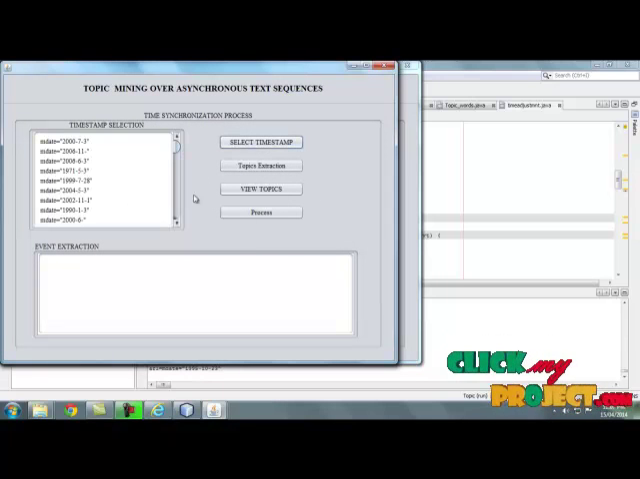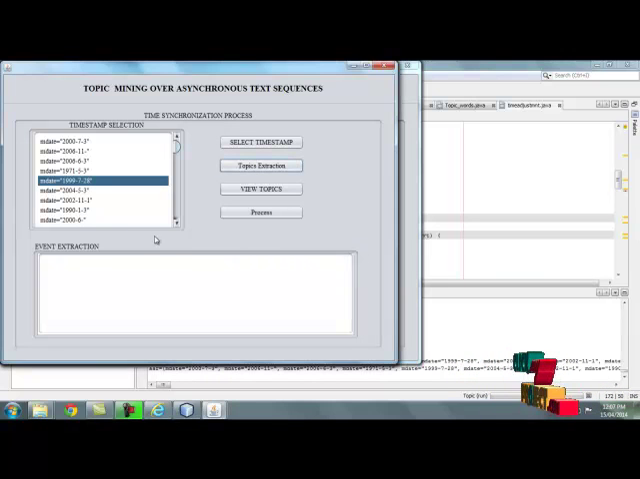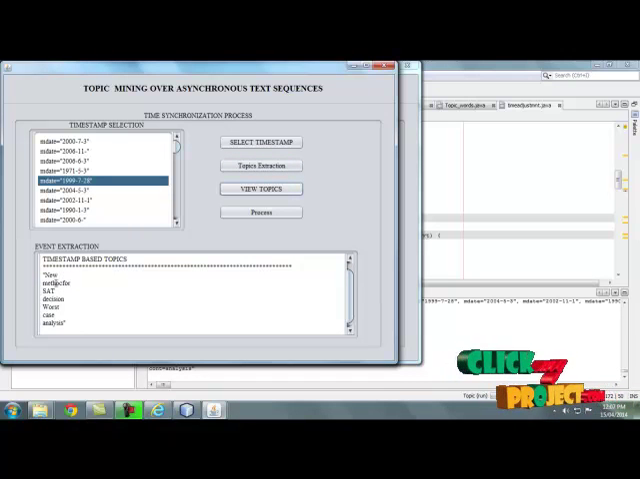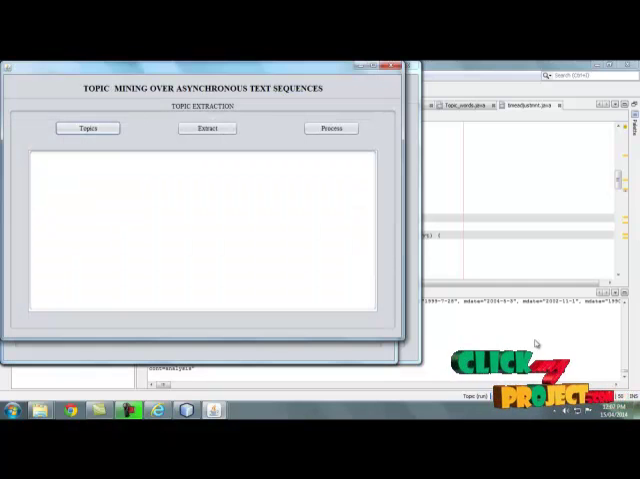Here by clicking timestamp, the overall timestamps are displayed. So select any one timestamp and click topic extraction, so the related topics are extracted from the given timestamp. So these are the topics related to the given timestamp. Then move to the next process.